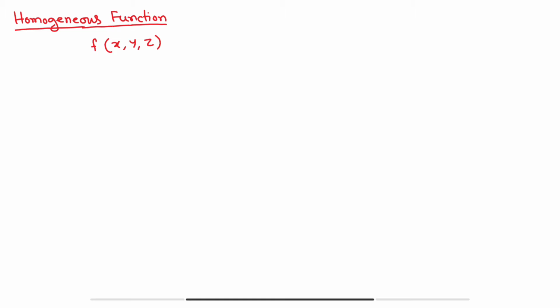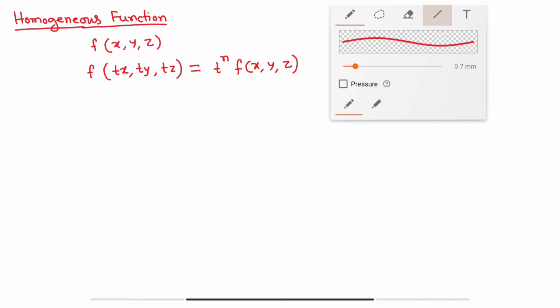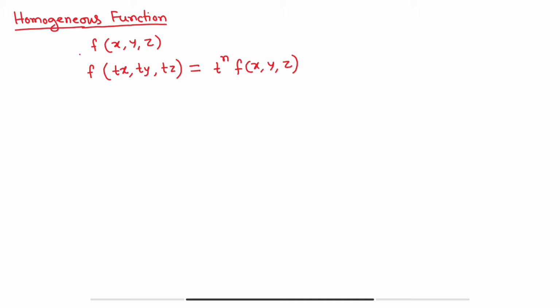Now this function will be called homogeneous if we can replace x by tx, y by ty, and z by tz. Okay, so f of tx, ty, tz. And if we can write this function f of tx, ty, tz in the form t to the power n f of x, y, z, then the function will be called a homogeneous function.